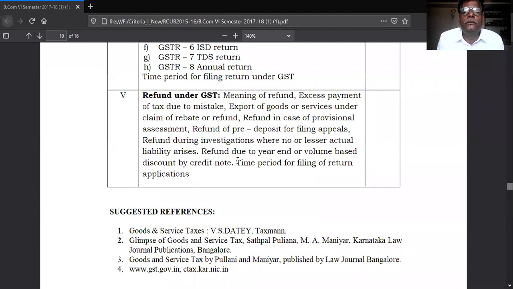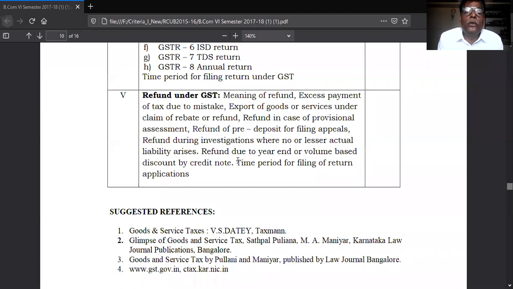Because of your mistakes, if you paid the excess tax, then it is refunded. Next, export of goods and services under claim of rebate or refund. If export is made and rebate is claimed, or any concession is received from the government, for that the refund calculation comes.